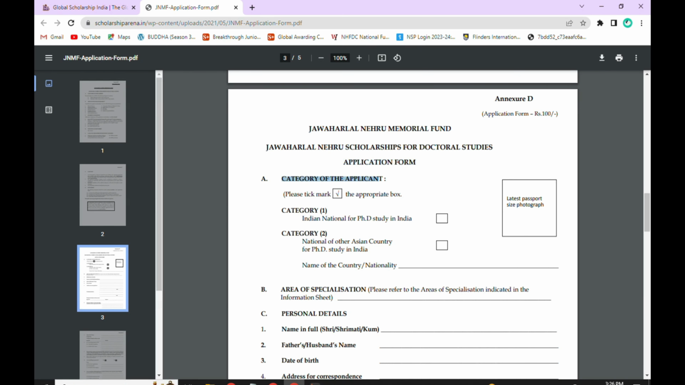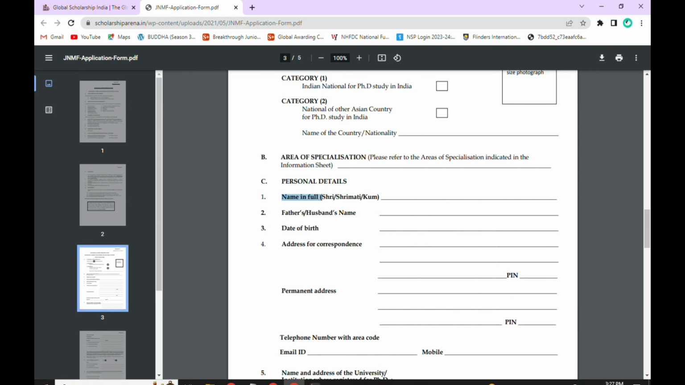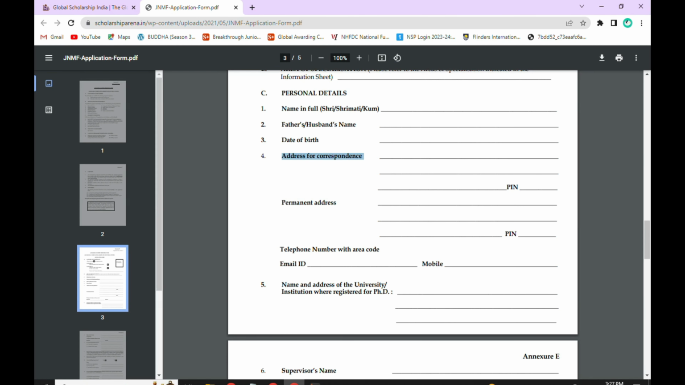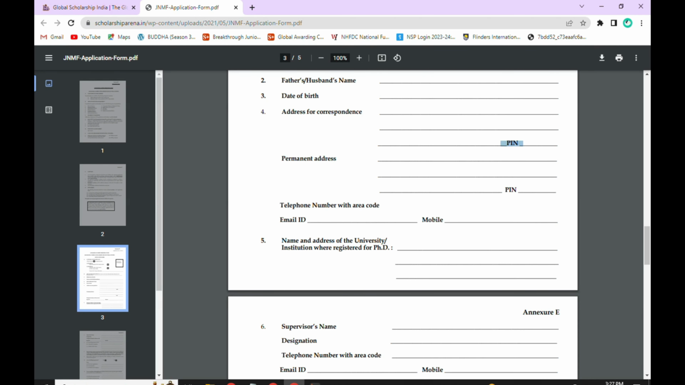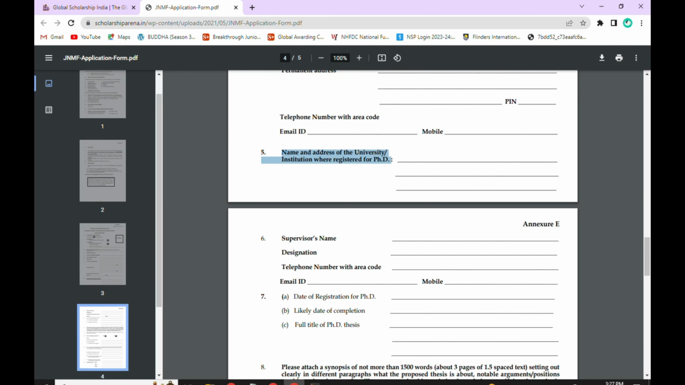Here they are given two categories. Category of applicant, category 1 Indian national for PhD study in India, category 2 national of other Asian country for PhD study in India. Click which category you are and down name of the country or nationality, area of specialization and down personal details like name, father name, date of birth, address and permanent address and down telephone number with the area code and email ID, mobile number and down name and address of the university, institution where registered for